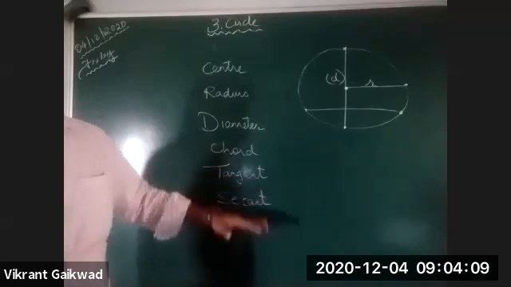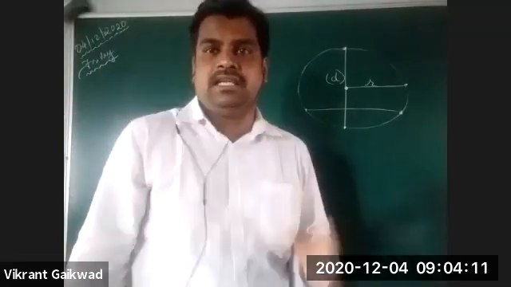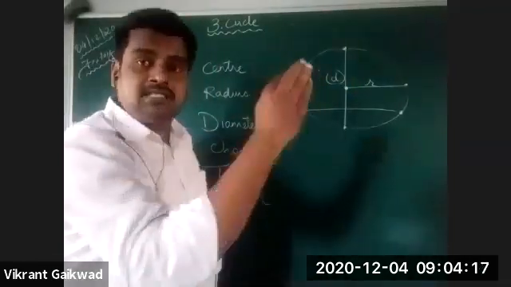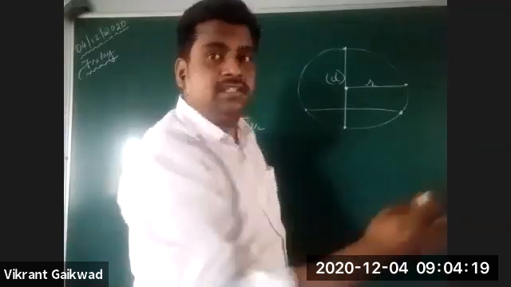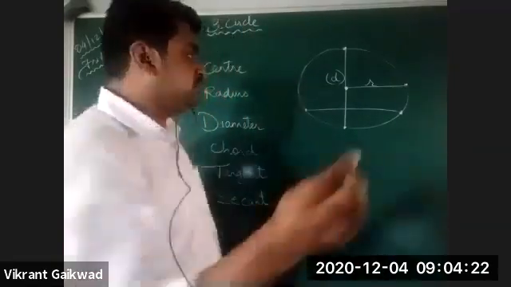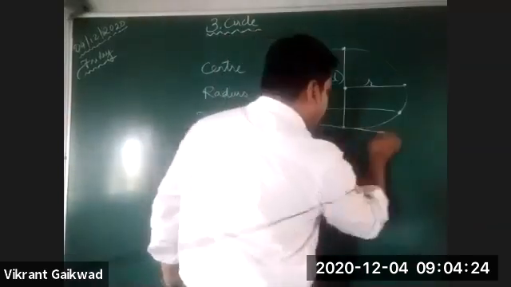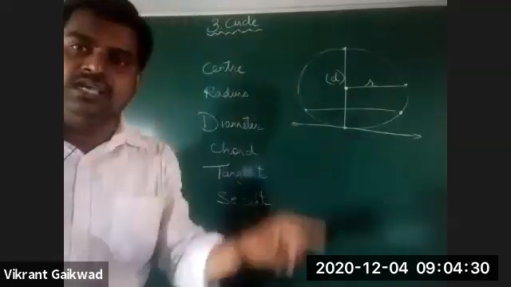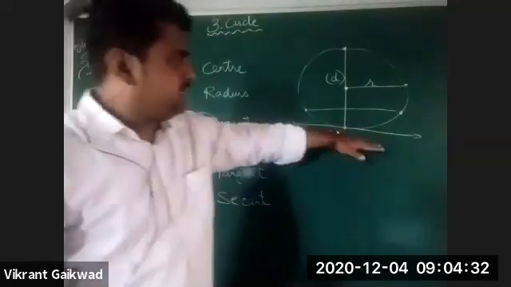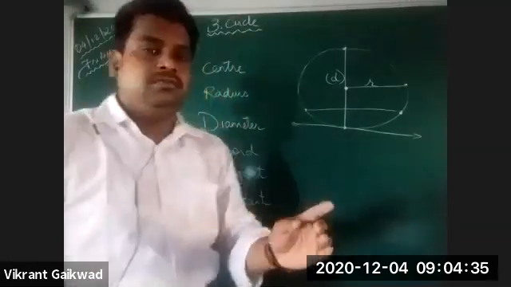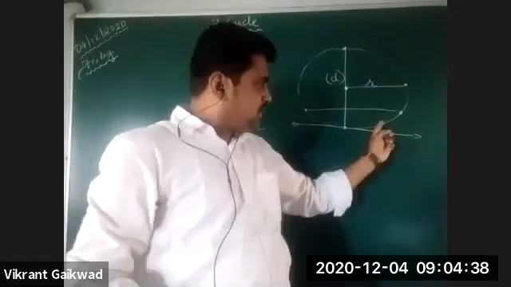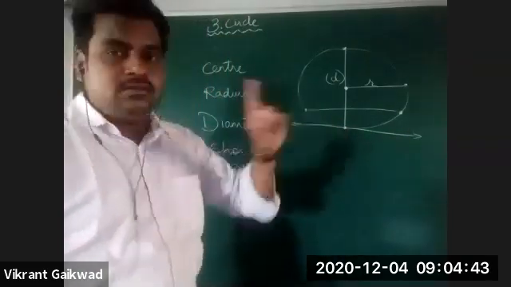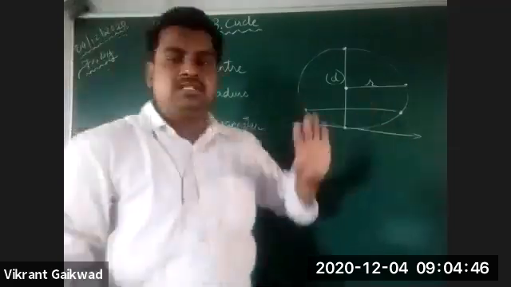Next one is the tangent. Tangent is a line segment which is going to pass outside the circle, but it is going to meet at any one point on the circumference. Tangent is a line segment which passes outside the circle and meets one point on the circumference.